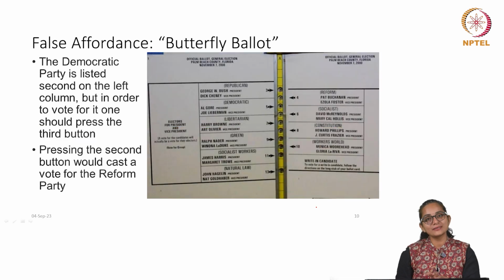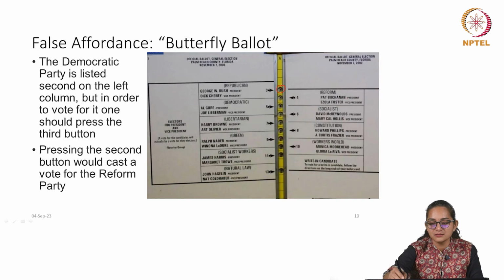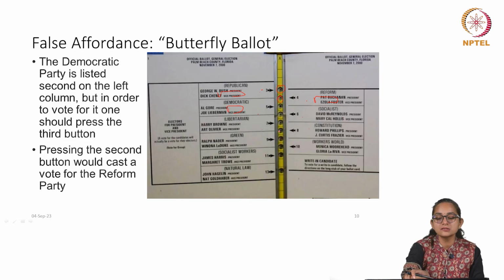So, if you just look at this image, there are these buttons, or these are LED lights, and then there are buttons which need to be pressed. These are buttons, for example, and then they have placed it, 3 is here, 4 is here, 5 is here, 6 is here, right. What happened was, the Democratic Party is listed second on the left, but in order to vote one should press the third button. So, this is just the signifier.